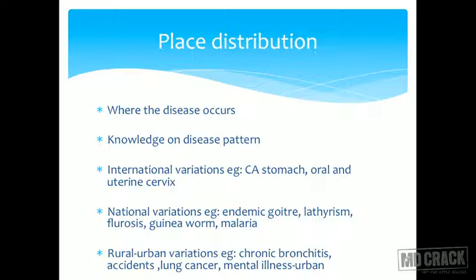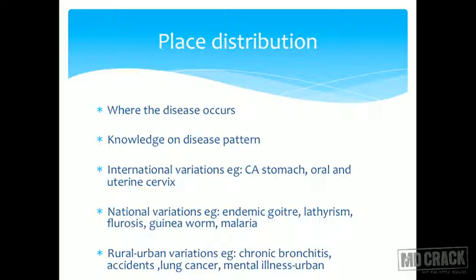International variations, if we have to give some examples, you would have examples of CA stomach, oral and uterine cervix. Now uterine cervix and oral cancers are disproportionately higher in the Indian population. So if you are appearing for the MCI screening test, this is something high yield for you. Okay, uterine cervix in Indian females is disproportionately high. Oral cancer in Indian males is disproportionately high. Okay. Then you have national variations also.